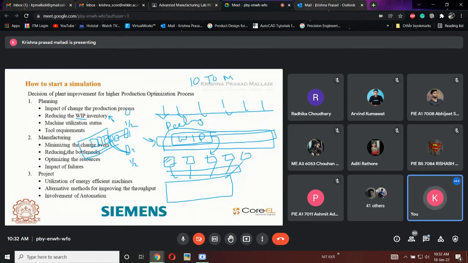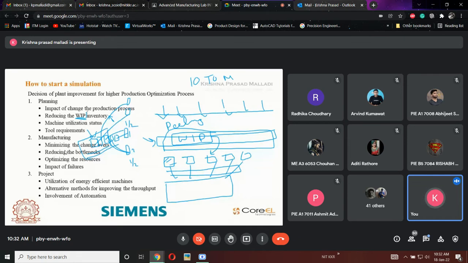If at all I am having four machines, then automatically what will happen? This part will enter here, this part will enter here. There is no material waiting in the conveyor to get the work done. So this is called WIP, work in progress. Industry will always try to reduce this WIP inventory. Okay, clear?